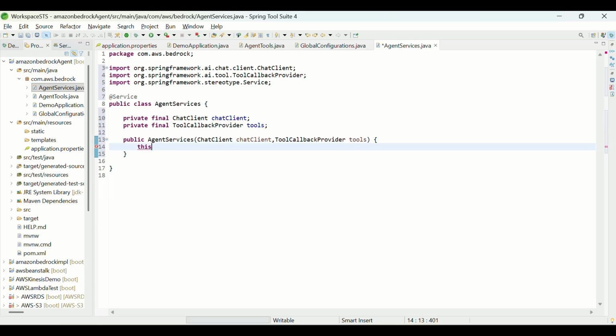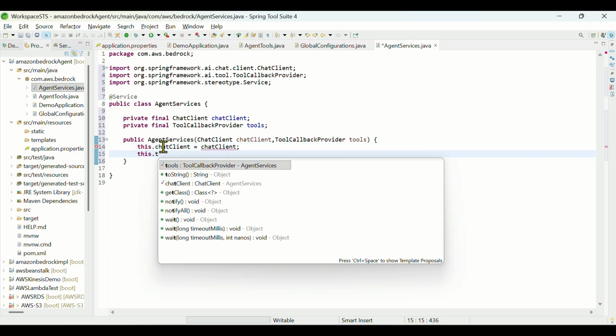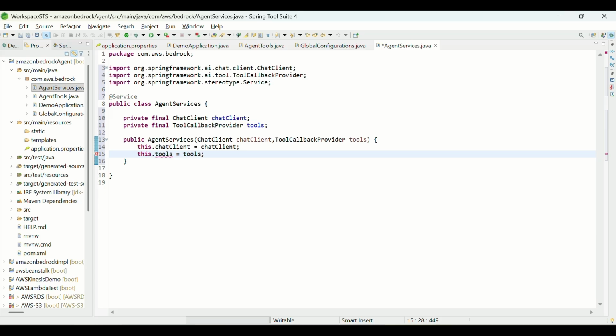This dot chat client is equals to chat client, and this dot tools is equals to tools.